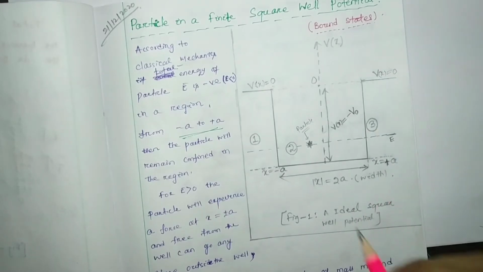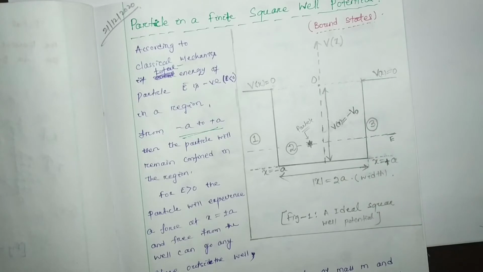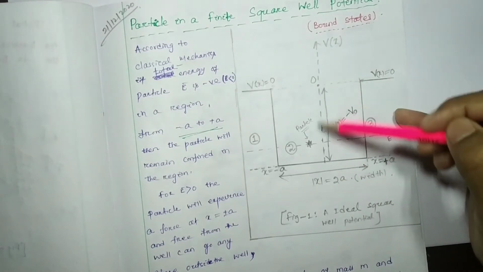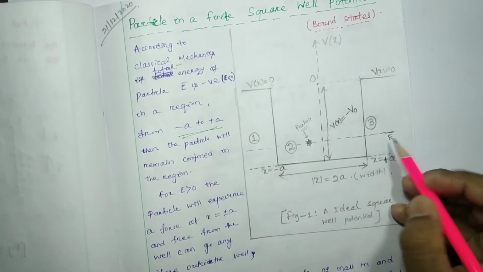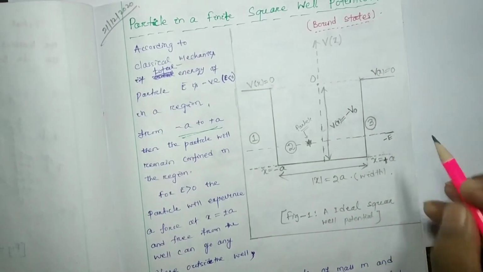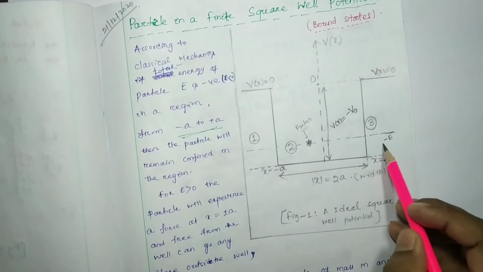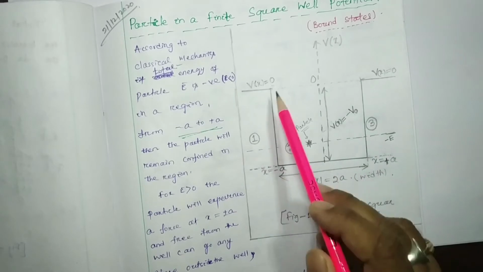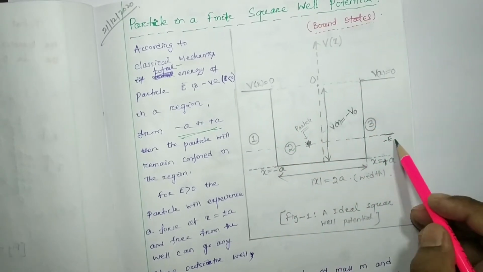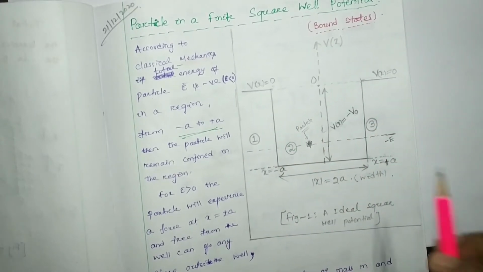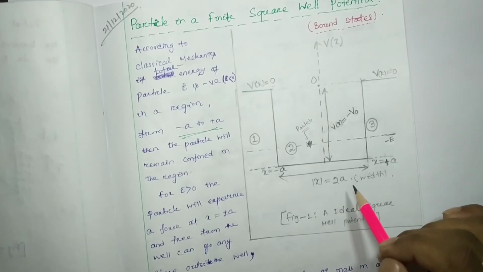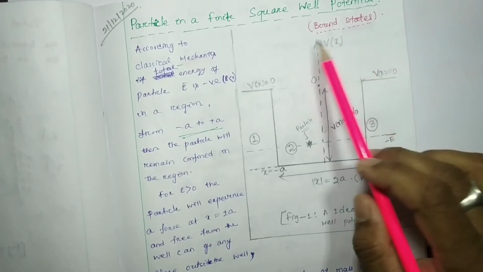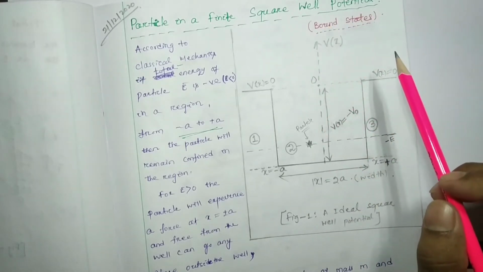As we defined, everything below the origin is negative, so this energy also will be negative. That means the total energy of this particle which is inside this well is minus E. If it is so, then it is called a bound state.